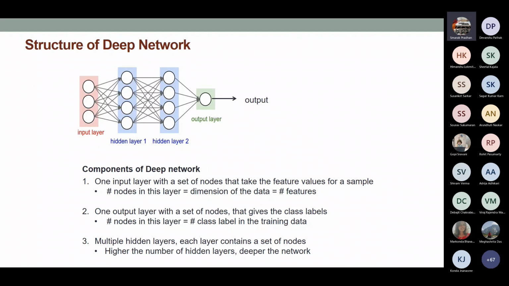Now, the most important part in deep neural network is coming up with the number of hidden layers and the number of neurons or nodes in every hidden layer. And that is where the neural network is going to make all the differences. So the general principle is that if you increase the number of layers and the number of nodes in every layer, the neural network is much more powerful.